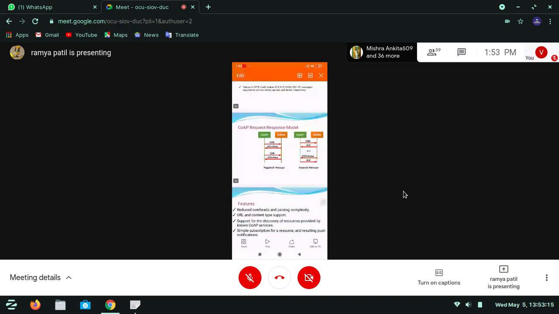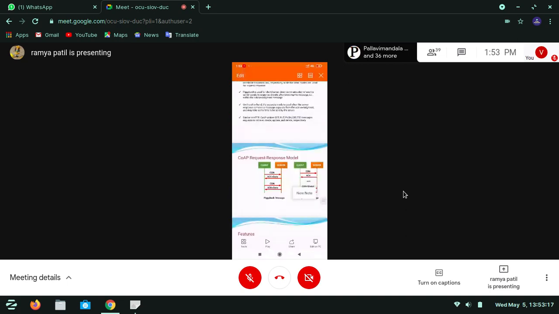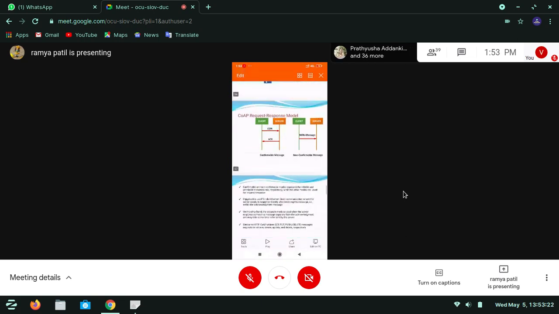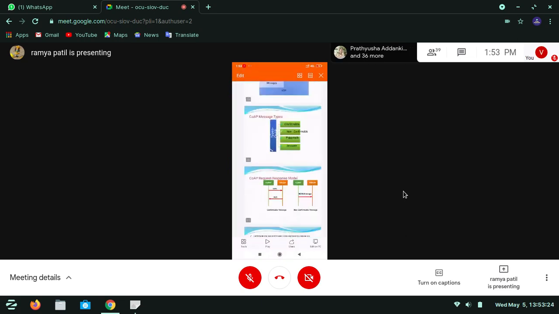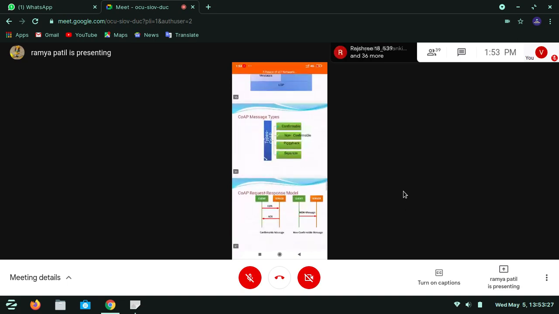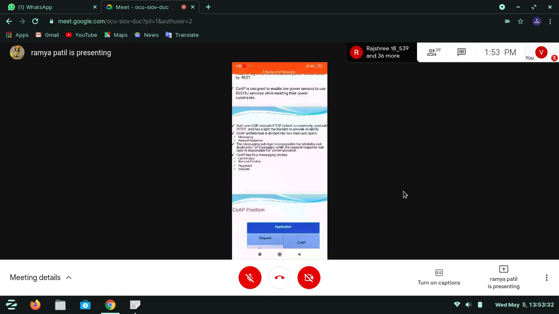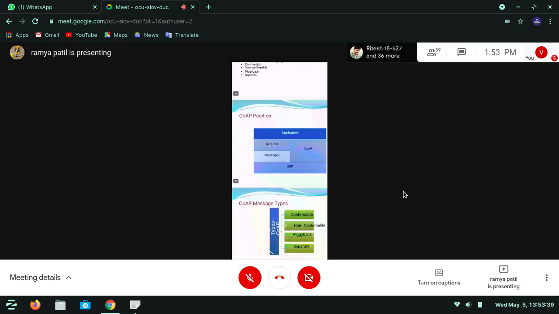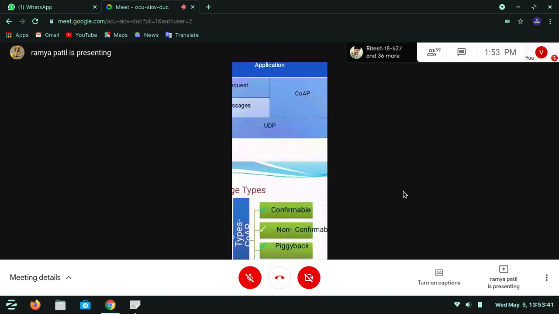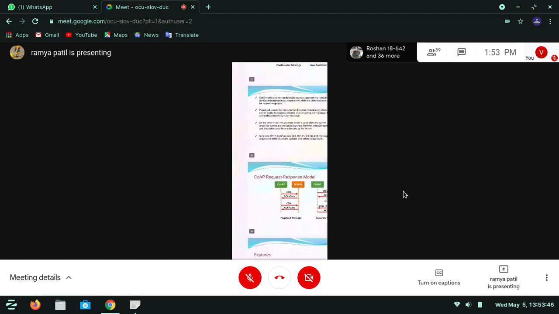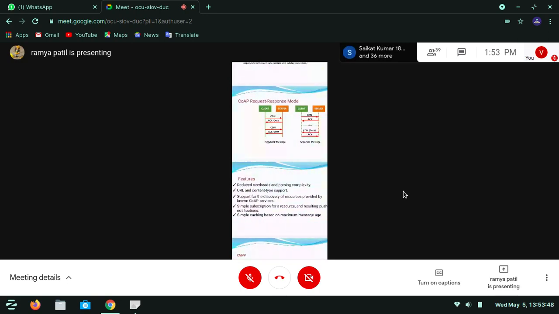So please, guys, don't miss any class. You can't understand these things even if you try to read them; it takes time. Tomorrow we will start from this request response model. CoAP has four modes: confirmable, non-confirmable, piggyback, and separate. These four we discuss tomorrow. The CoAP position is over. What are the types? These types we discuss tomorrow clearly, and then move on to the next topics.